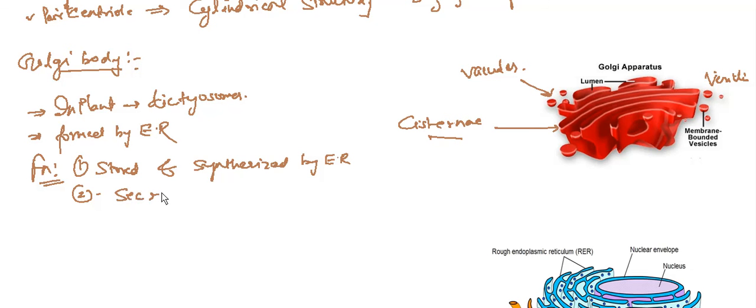It helps in secretion of many things like proteins, lipids, enzymes, hormones, everything.